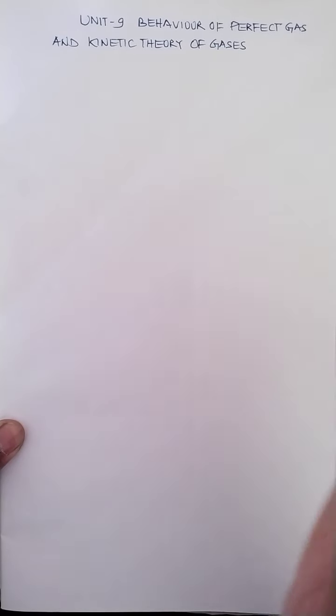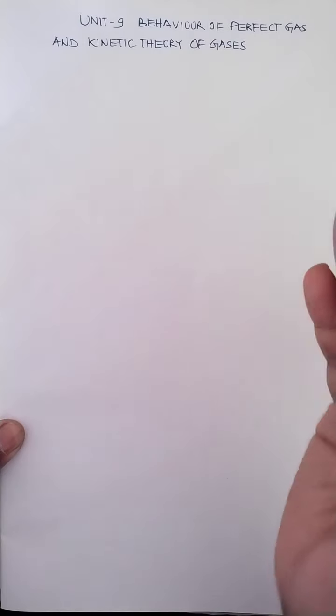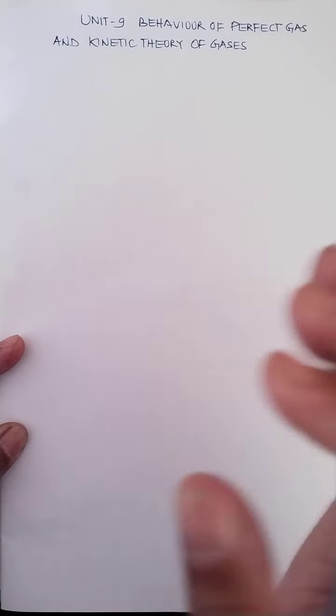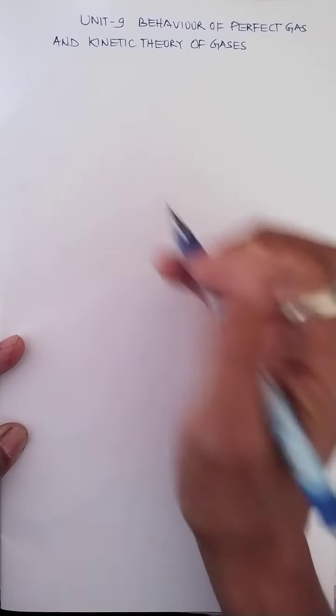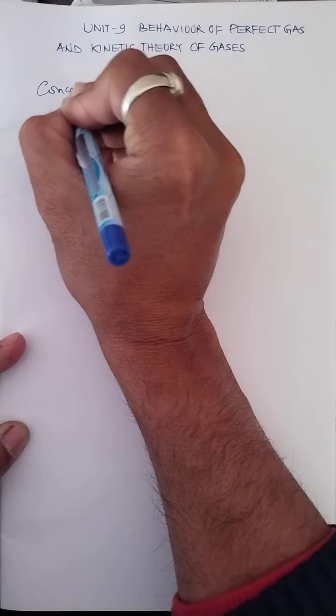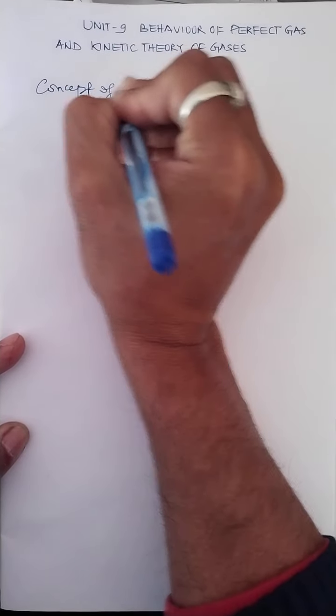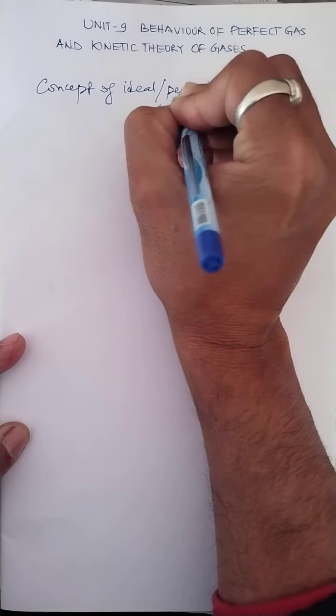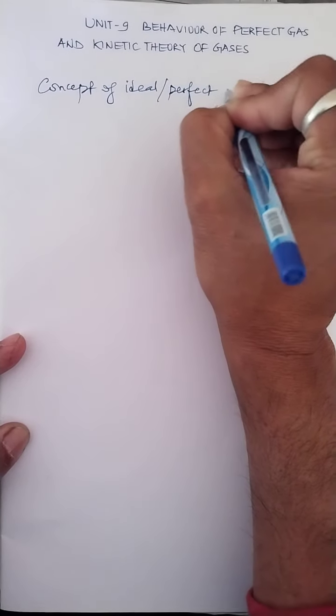There is a main difference between an ideal gas and a real gas, but let me first come back to the concept of ideal gas. So let's start this chapter with the concept of the ideal gas, also known as the perfect gas.